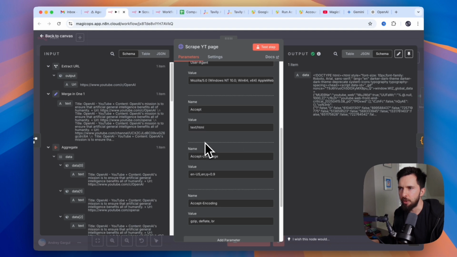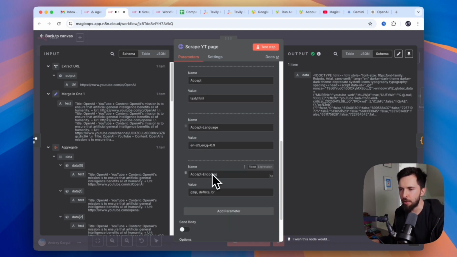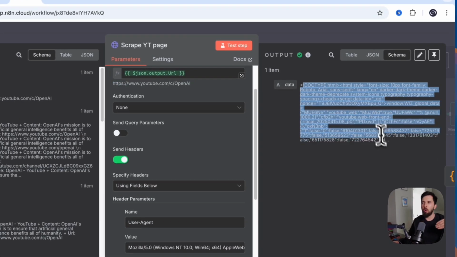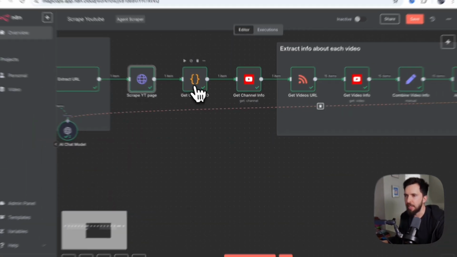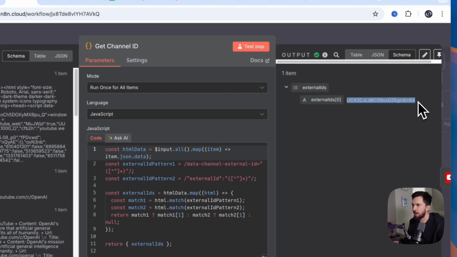I put some headers here to pretend that I am actually a real user and not just a bot. And I received the HTML code of that page. From that code, I have this little JavaScript function that extracts a specific pattern, and it allows us to identify this ID, and that's the channel ID.